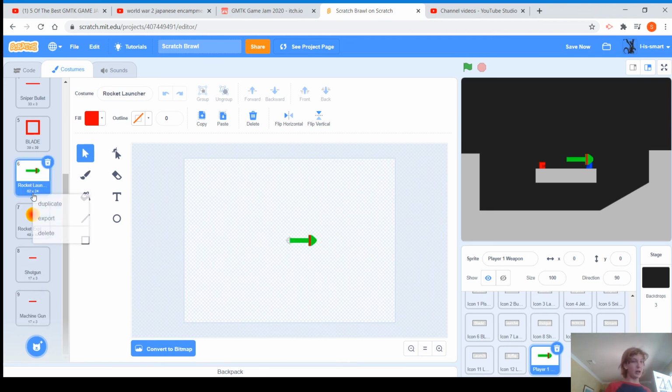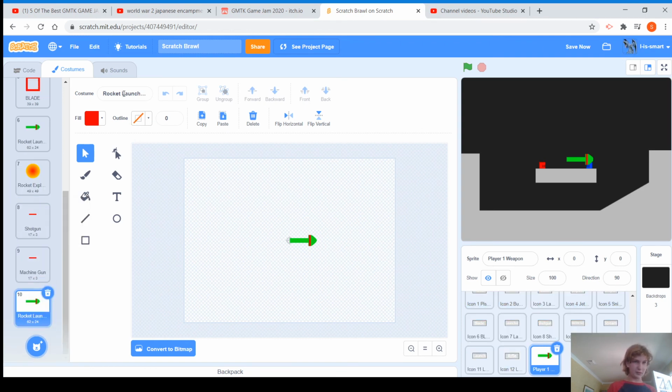Then we need to make the launcher projectile. We'll just name it launcher, as in rocket launcher, or rocket pew pew. We'll just name it launch, and then it'll be the same thing. Then with the laser bullet, you can just duplicate the machine pew pew projectile, and call it laser projectile. This says projectile.